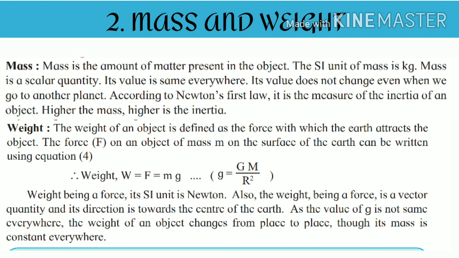Weight being a force, its SI unit is Newton. Also, weight being a force is a vector quantity, and its direction is towards the center of Earth. As the value of g is not the same everywhere, the weight of an object changes from place to place, though its mass is constant everywhere.